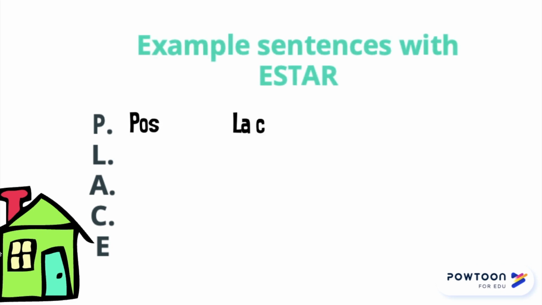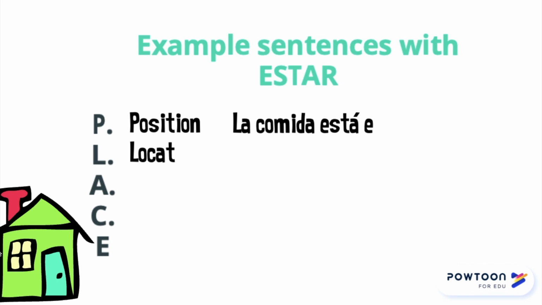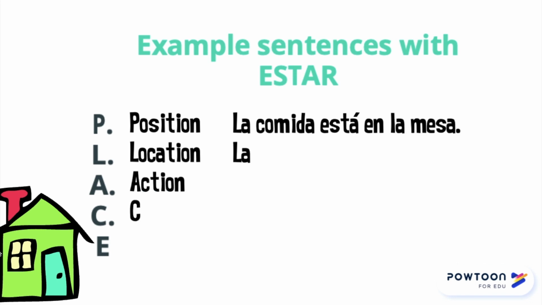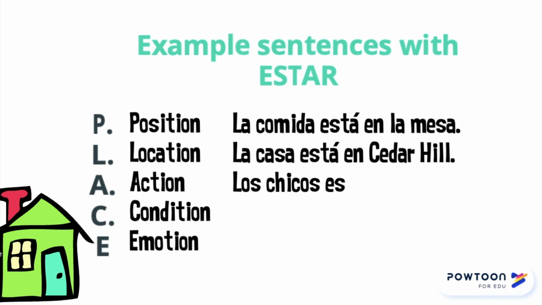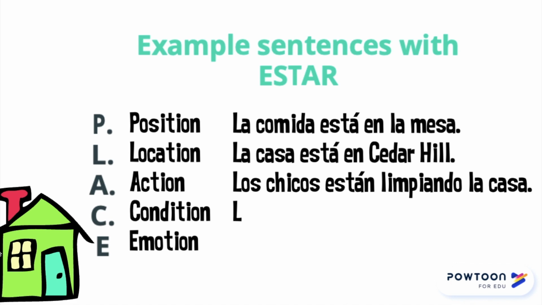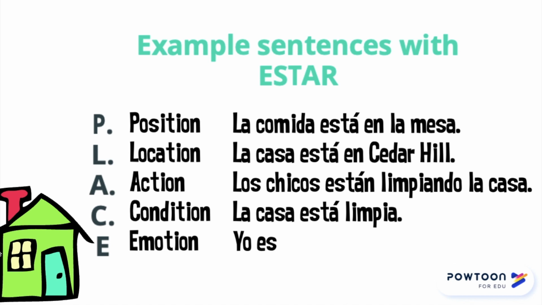When do we use the verb estar? Because we're saying is, are, we, when. Place is our acronym. Place. It stands for position, location, action, condition, emotion. Position. La comida está en la mesa. The food is at the table. Location. La casa está en Cedar Hill. The house is in Cedar Hill. Action. Los chicos están limpiando la casa. The boys are cleaning the house. Condition. La casa está limpia. The house is clean. Emotion. Let's see. Yo estoy feliz. I am happy. You see how you use estar?